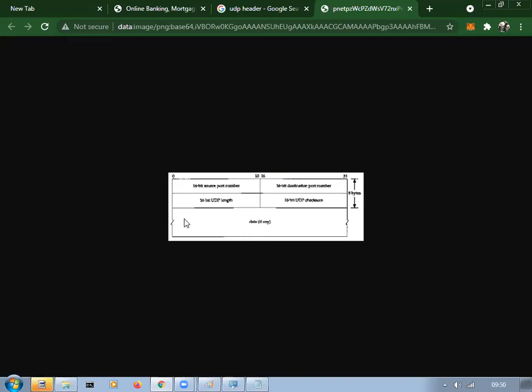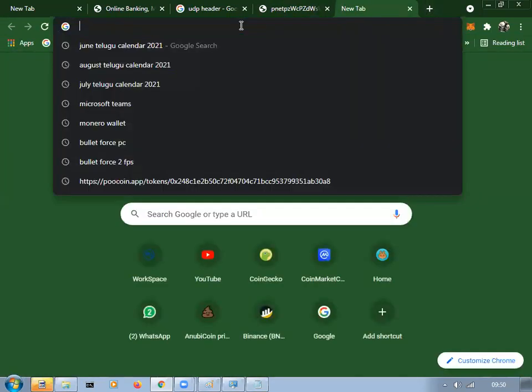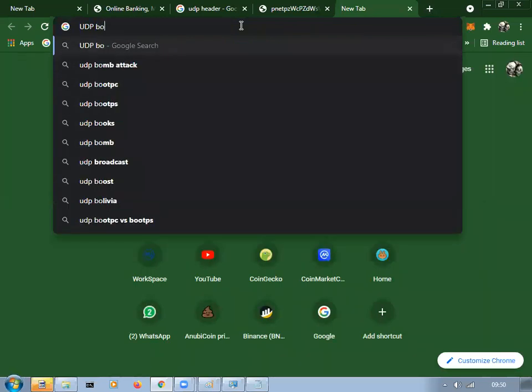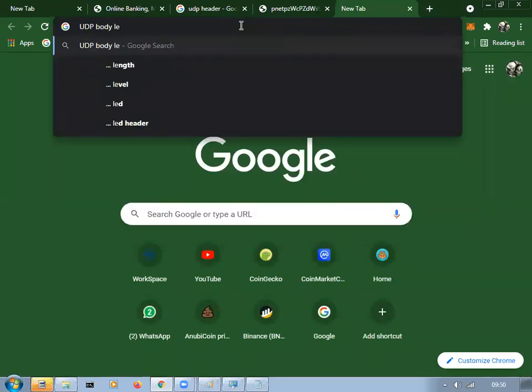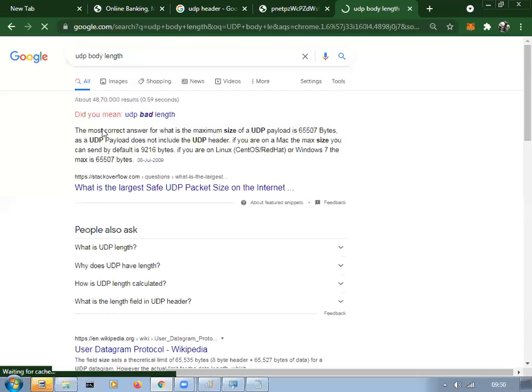Your data might be the UDP body. The Windows default is 9216, maximum these many bytes.